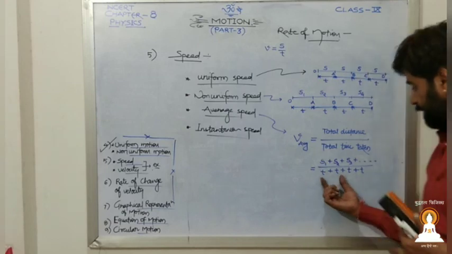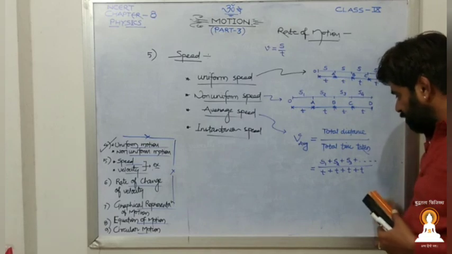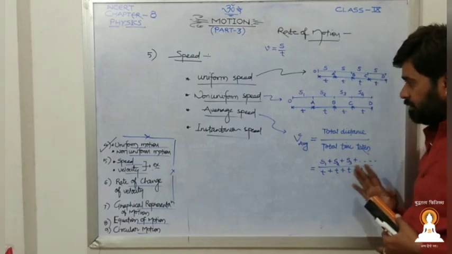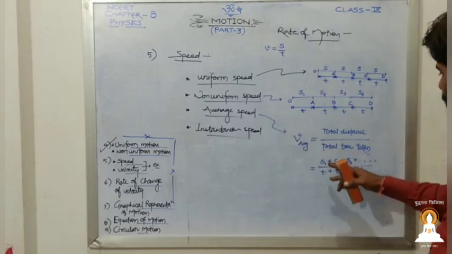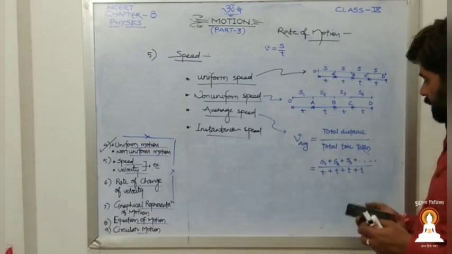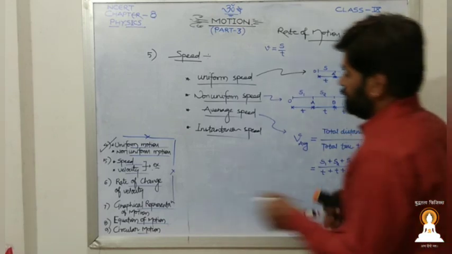Okay, no problem. Irrespective of the halts, the total time will always be 1 hour, if you are taking 1 hour. So average speed will be what? Total distance upon total time taken. Very important.